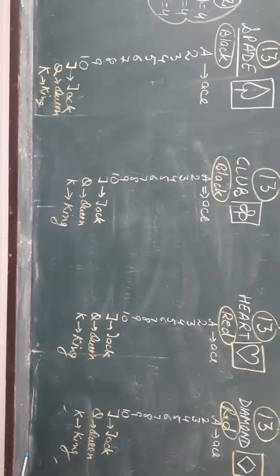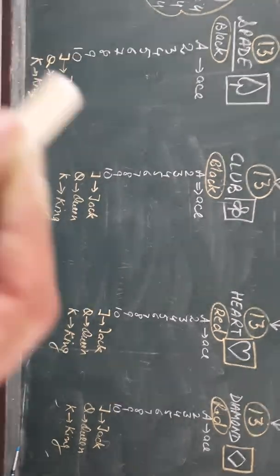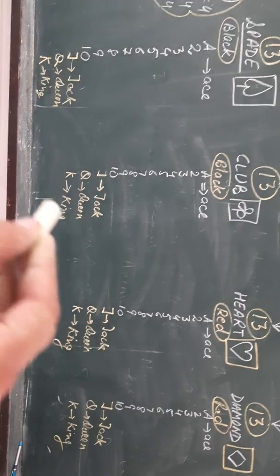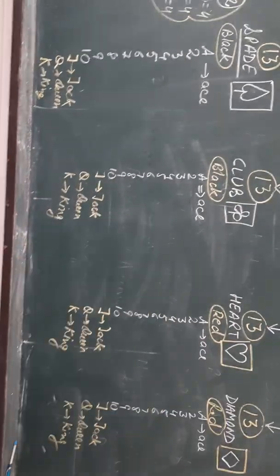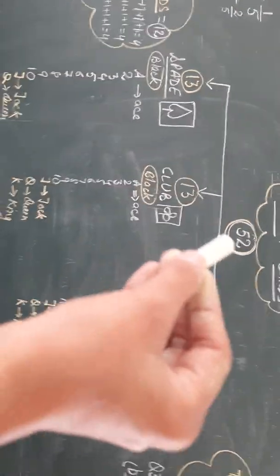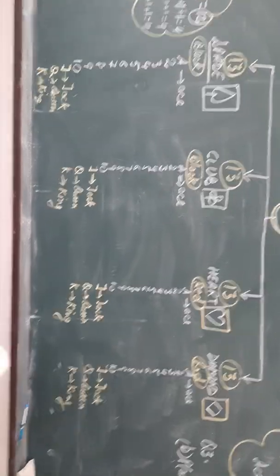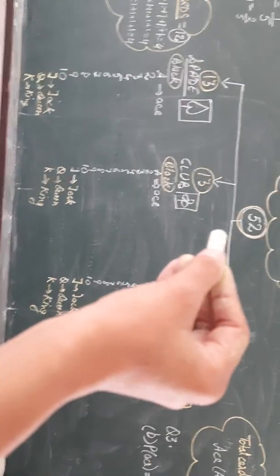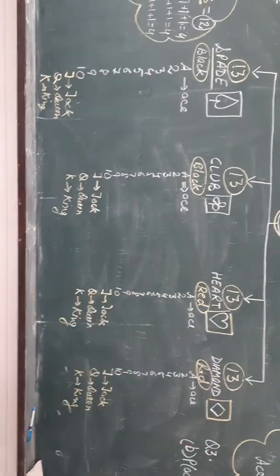Now if I ask you how many black face cards are there, dear students, black face cards. So in black, these two will come and these 3 will be included. So 3 plus 3, 6 black face cards are there. So what is the probability? 6 divided by total cards, 52. What is the probability of getting red face cards? So 3 plus 3, 6 divided by total 52. But if they do not give you the specific color, if black or red is not asked, what is the probability of getting a face card? Total 12 face cards are there, 12 by 52. So this is the answer.